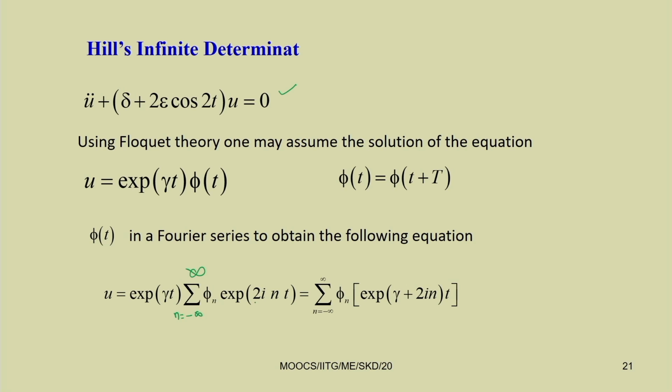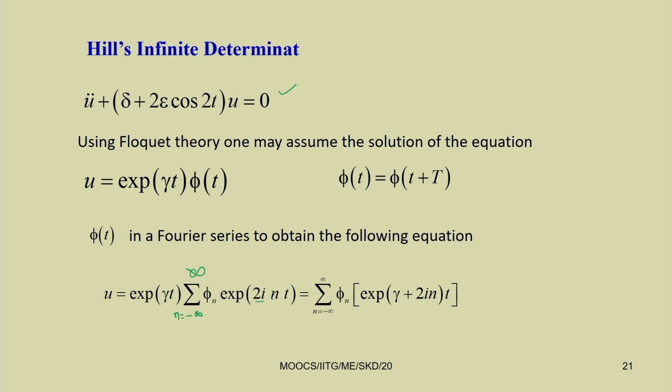For n equal to 1, you have phi_1 e to the power 2 i t. Similarly, for n equal to 2, you have 4 i t. That way you can go on expanding, putting different values of n. As it is from minus infinity to infinity, you can have a large number of exponential functions.